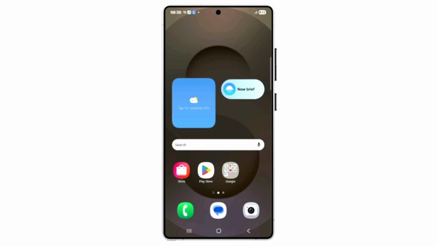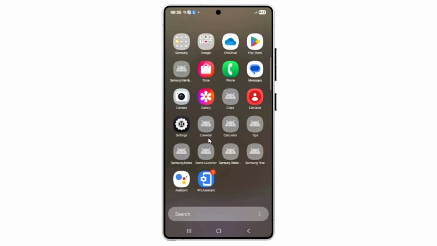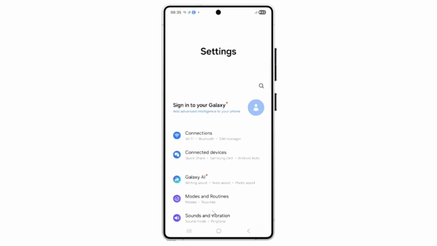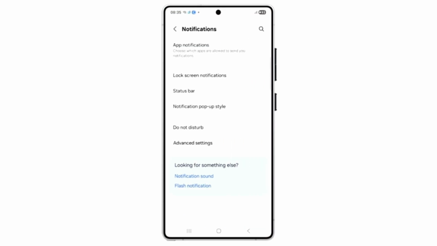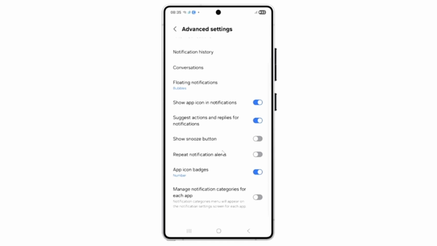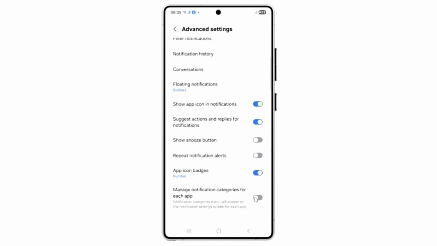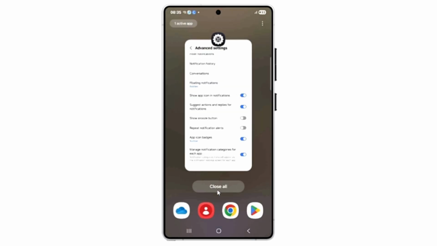In this video, I'll show you how to change the notification sound for Google Messages on Samsung. First, open Settings, go to Notifications, then tap on Advanced Settings, and scroll down to select Manage Notification Categories for each app.